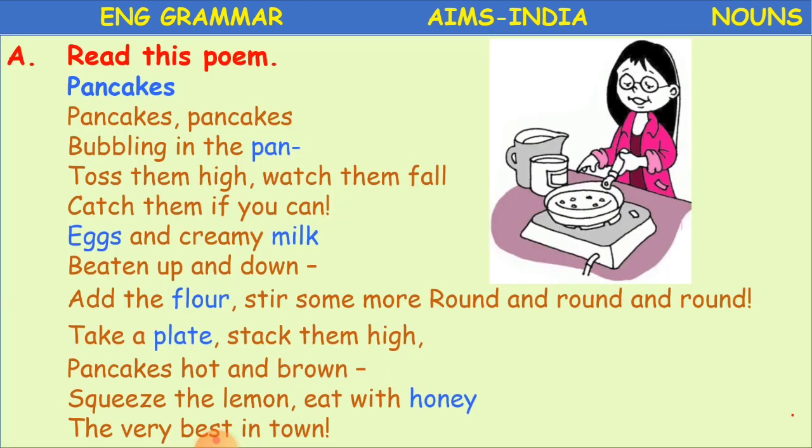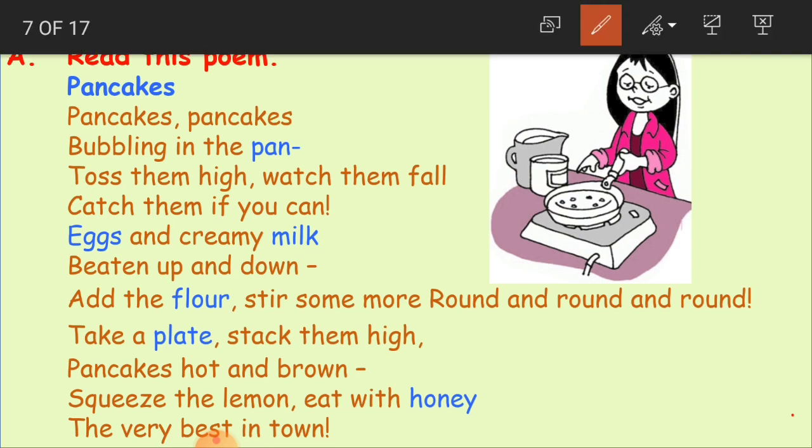So what is our work? If you see, children, some words are highlighted. They are written in a different color. We have to observe whether these nouns are countable or not.